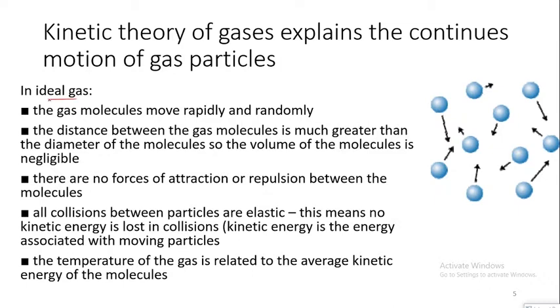In case of ideal gas, kinetic theory states that the gas molecules move rapidly and randomly. Also, the distance between gas molecules is much greater than the diameter of the molecules, so the volume of the molecules is negligible. There are no forces of attraction or repulsion between the molecules, and all collisions between particles are elastic. This means no kinetic energy is lost during the collision. The temperature of the gas is related to the average kinetic energy of the molecules.